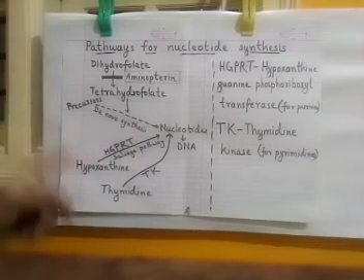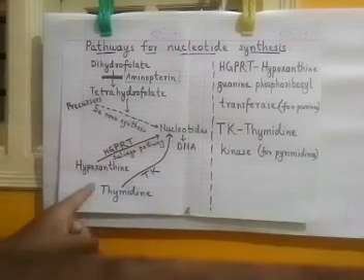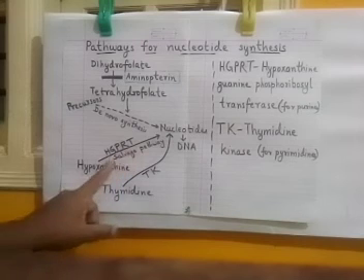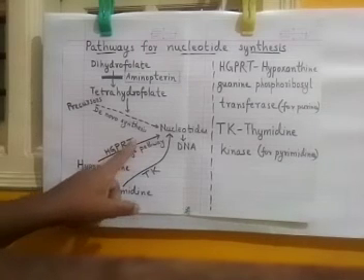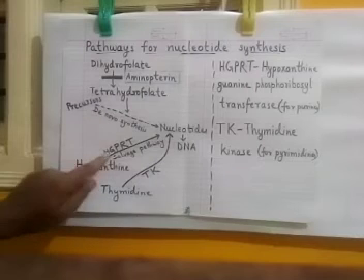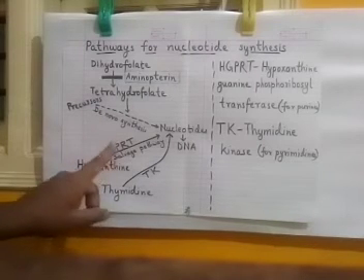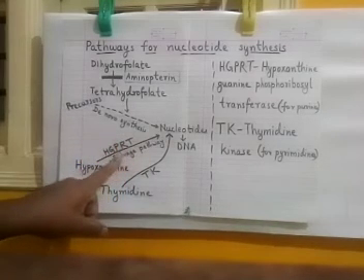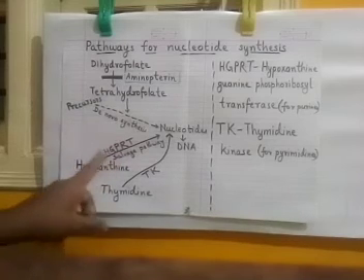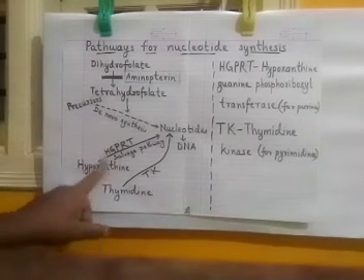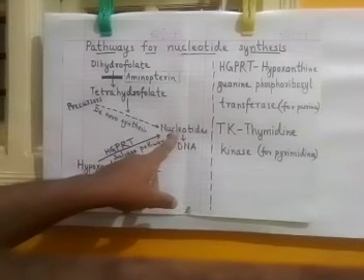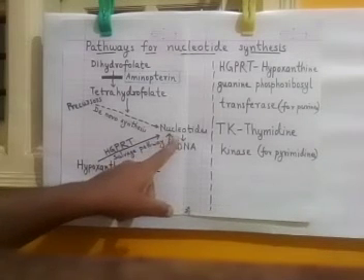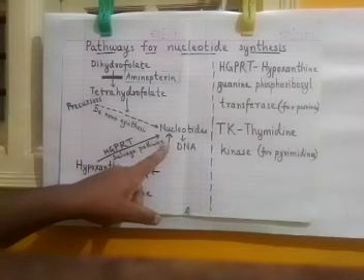But as I told you, there is one more way to make the DNA, that is the salvage pathway. What does the salvage pathway do? It takes the help of the HGPRT enzyme. This is a particular enzyme which is required to use the old degraded nucleotides along with hypoxanthine to make new nucleotides. And these nucleotides are purines. Purines means adenine and guanine.